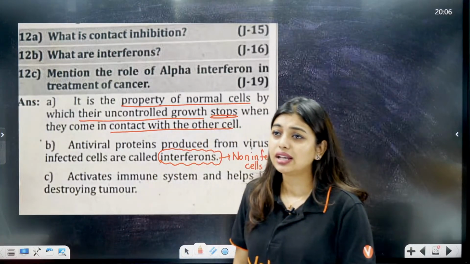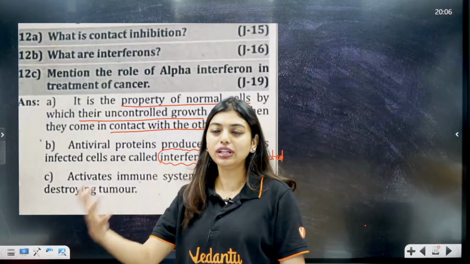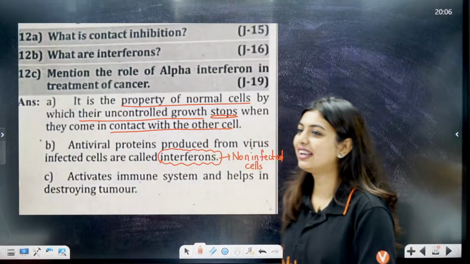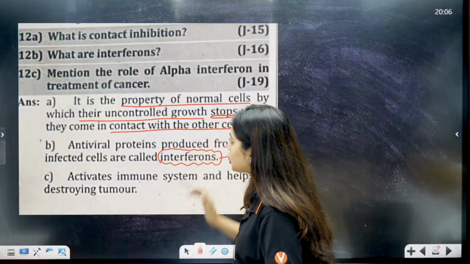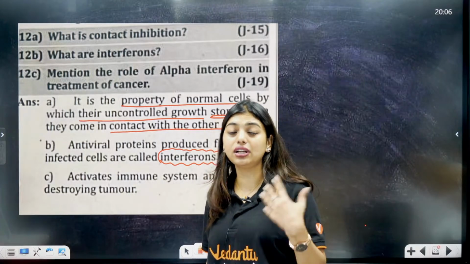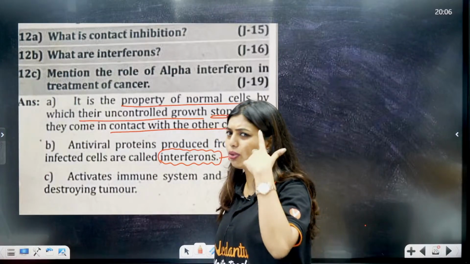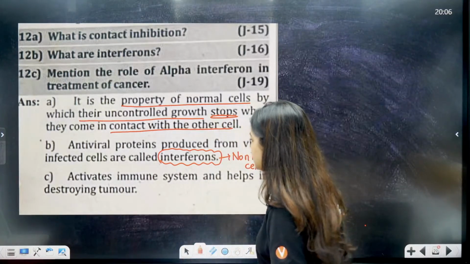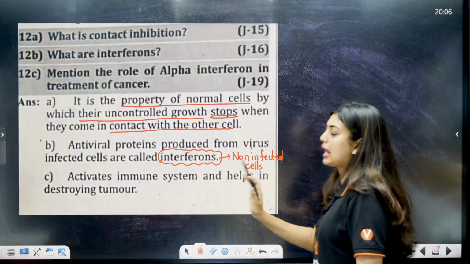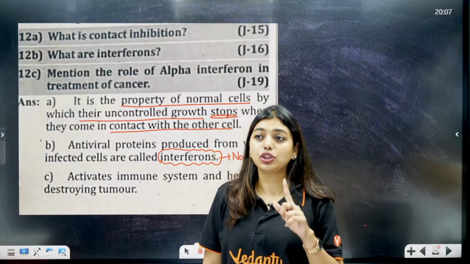Yes, Vinuta, I do know Kannada, okay, but I am not talking fully because many students do not understand. So here, students, mention the role of alpha interferons in the treatment of cancer. It's a biological treatment where we use alpha interferons, so that the body recognizes that a virus has come in and it has to protect itself. It activates the immune system and helps in destroying the tumor, okay. So keep this tip with you.